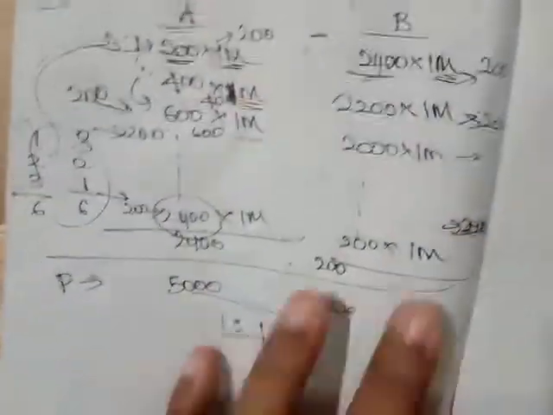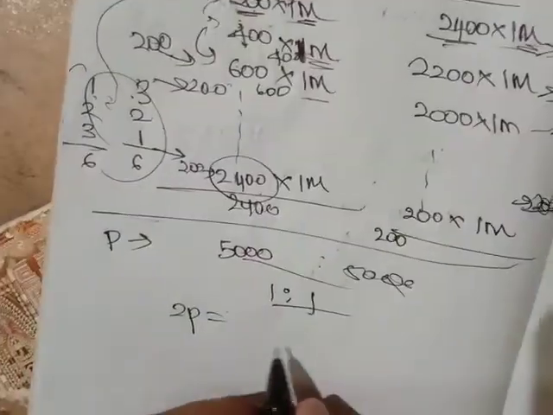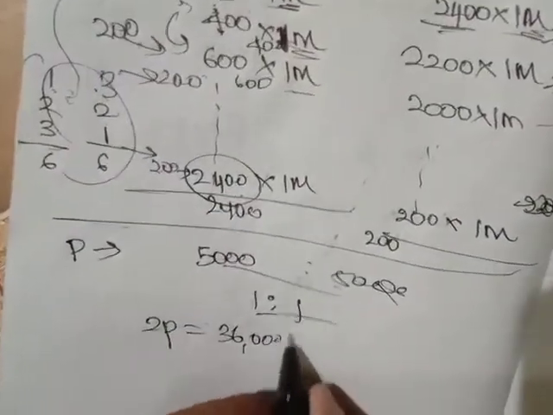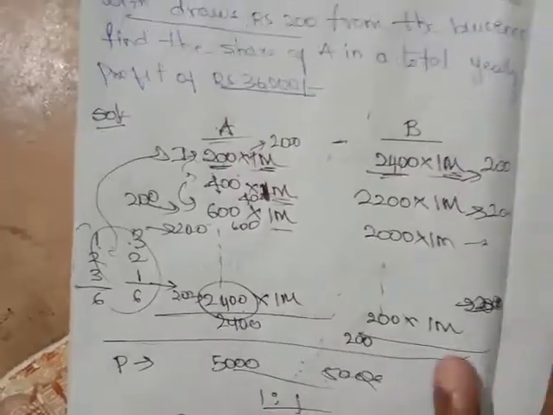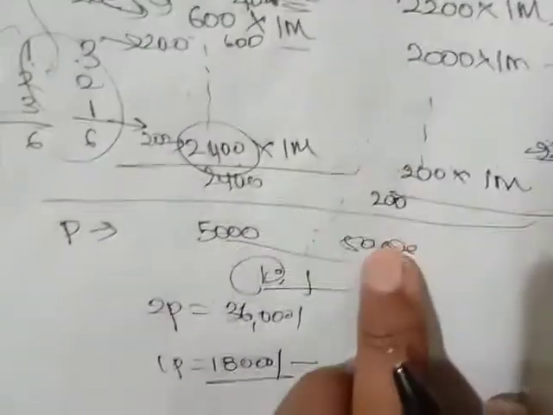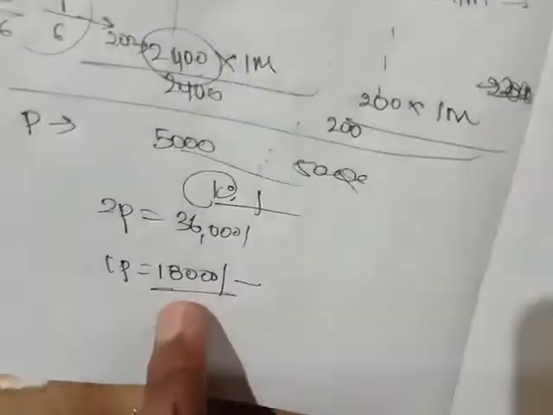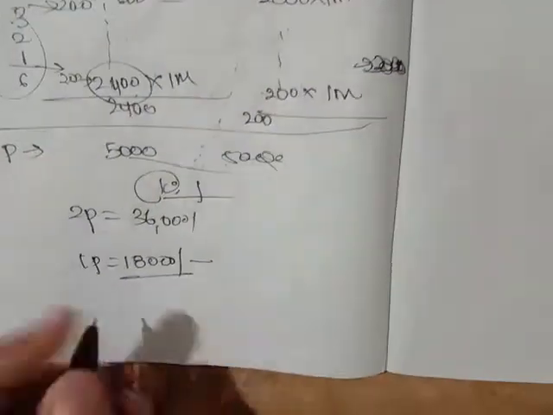Right or no friends? So 1:1 means total how many? 2 parts now. You are given a yearly profit of 36,000. Right or no friends? So one part will be equal to 18,000. So what is A's share? One part only now. One part means 18,000. B's share is also one part, so definitely it will be equal to 18,000. Right or no friends?